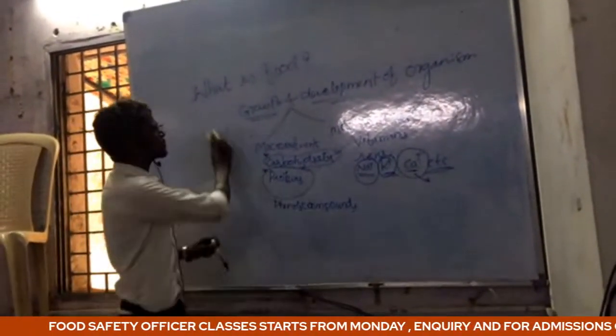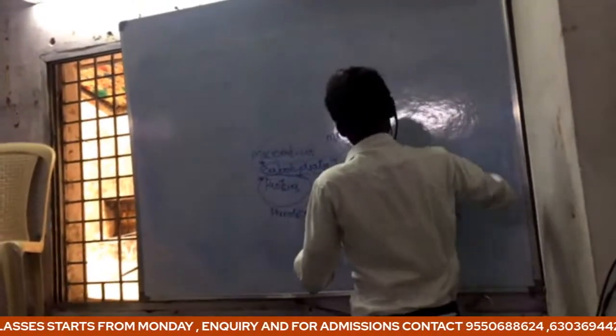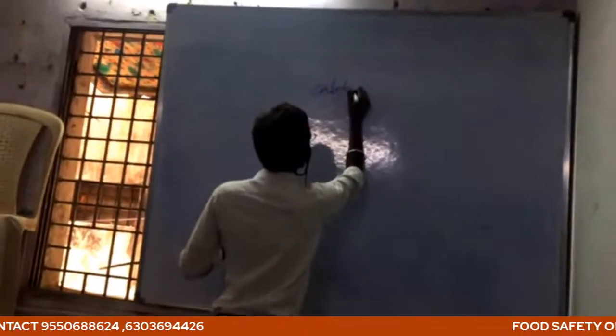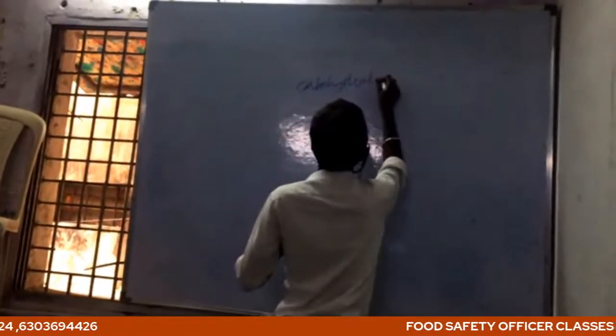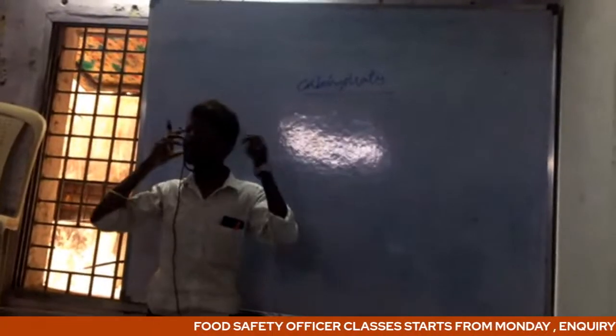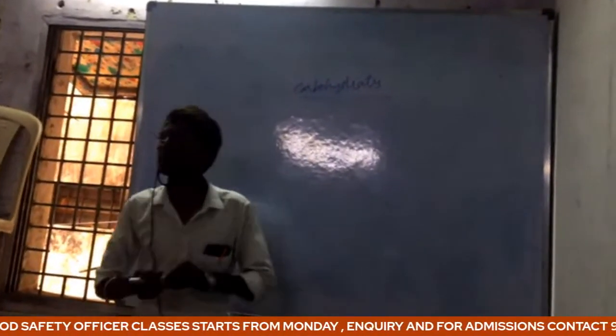As per your knowledge, what are carbohydrates? Mostly chemistry students know about carbohydrates. Sugars. So what are carbohydrates?